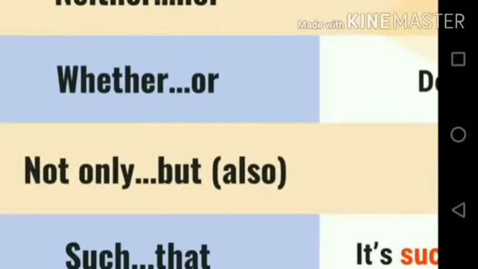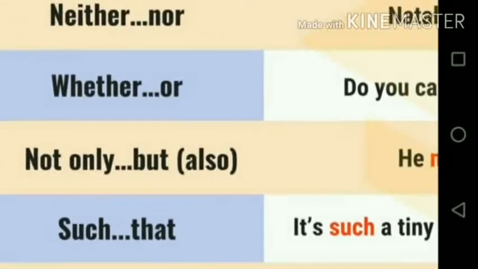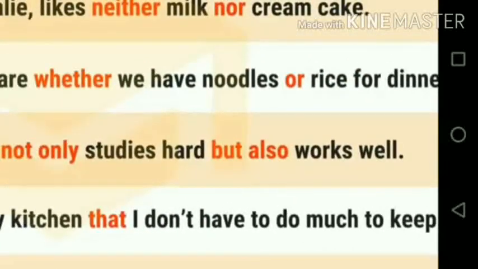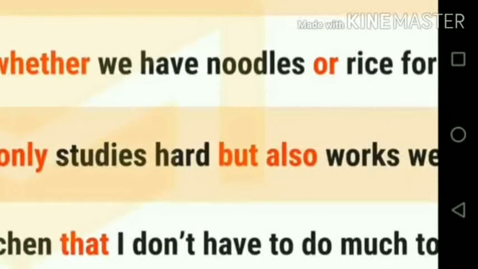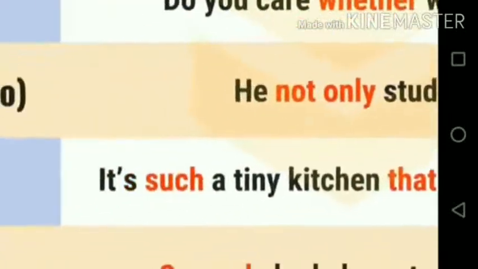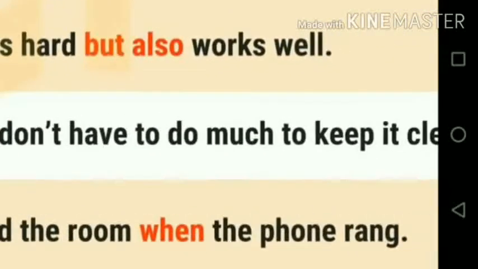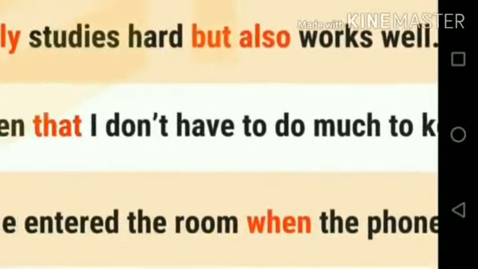Okay, whether or. Do you care whether we have noodles or rice for dinner? So do you care whether we have noodles or rice for dinner? Which one do you care? Which one do you really wish to have? That means noodles or rice. Which one do you really wish to have? Okay, that is the meaning of that.